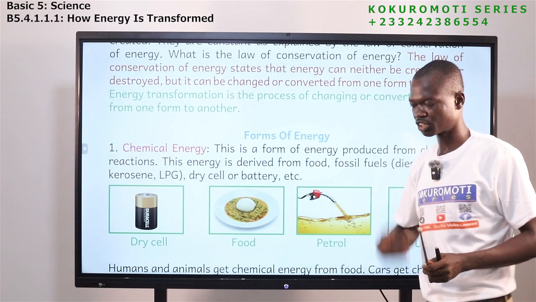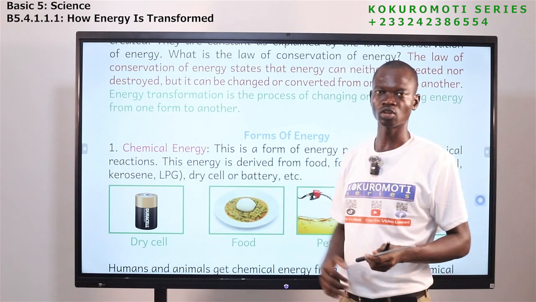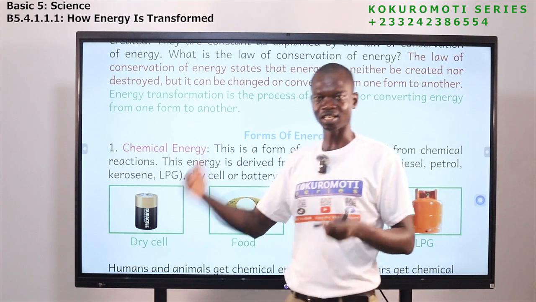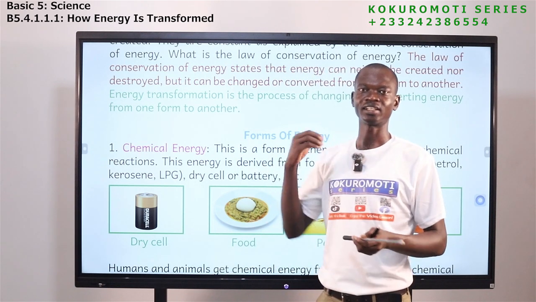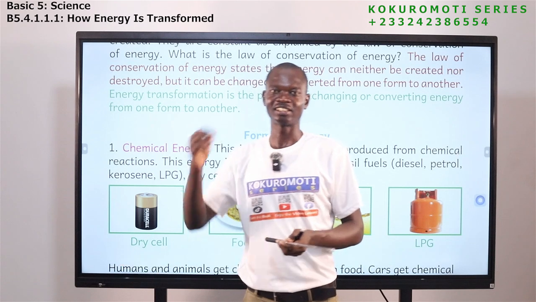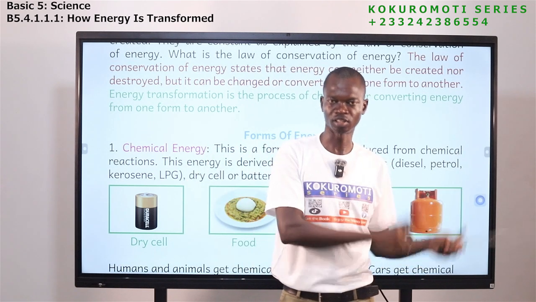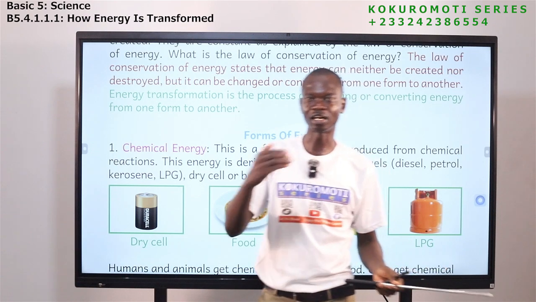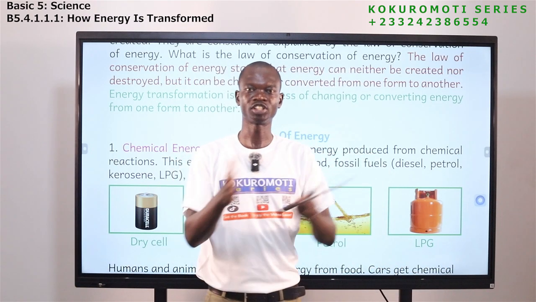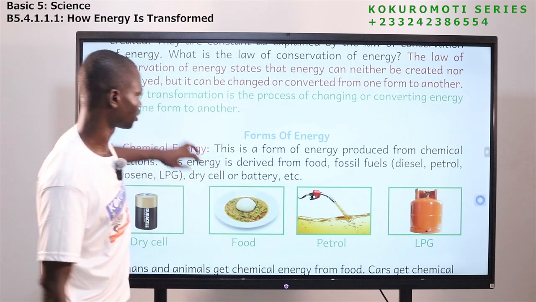So the process of changing one form of energy to another form of energy is called energy transformation. And then the law of conservation of energy states that energy cannot be created or destroyed, but it can be what? It can be changed from one form to another. So that is the difference.